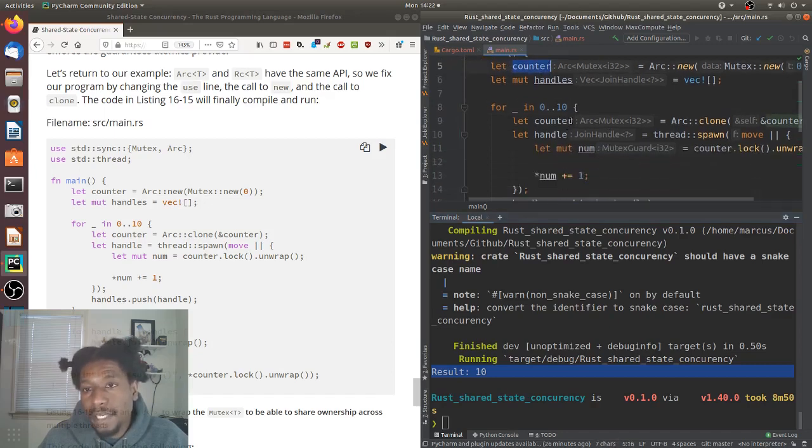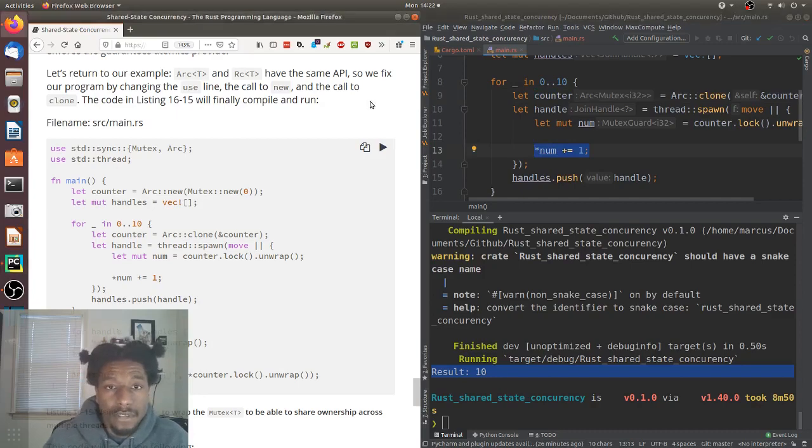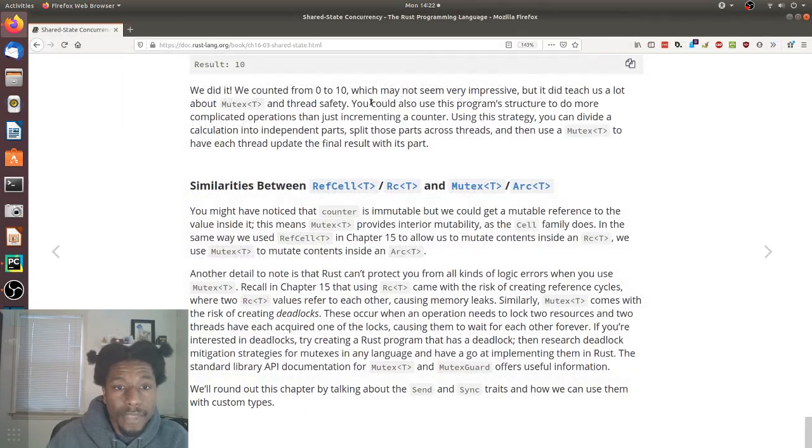However, we've been getting stuff from inside of it and then changing it, which means that it has interior mutability by definition. So that's what they were pointing out here. And they were drawing the parallels between RefCell and mutex because they're both doing interior mutability. And they haven't really mentioned it yet, but RC and Arc, which we know are pretty much the same thing, but one has thread safety.